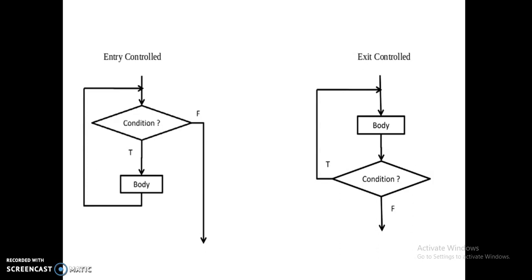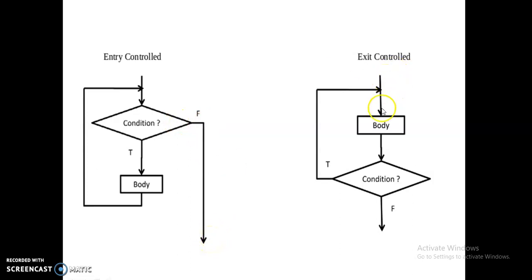Here, in the entry control loop, as I said before, the condition is tested first. If the condition is true, it will enter the body of the loop and go for another loop. Again, if the condition is true, it goes inside the body of the loop, and it continues. If the condition is false, it will go out of the while loop.